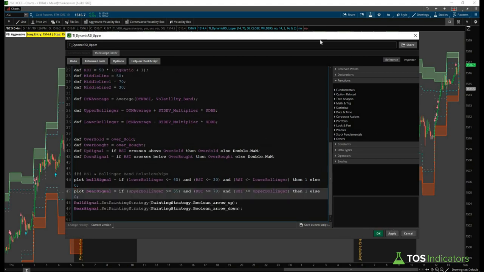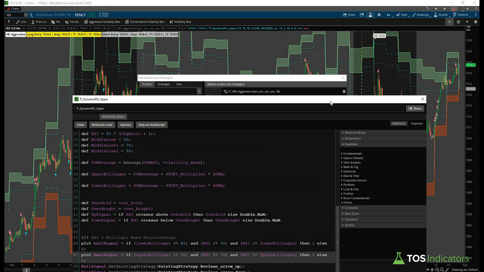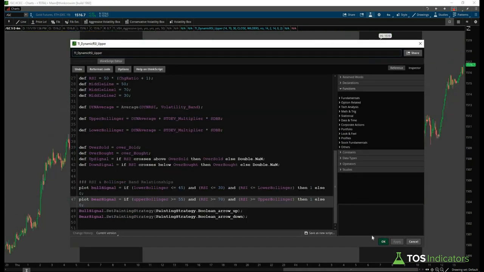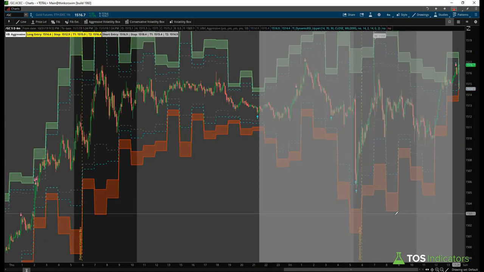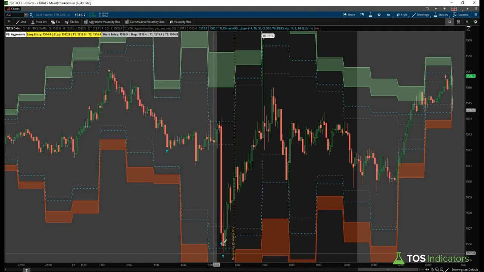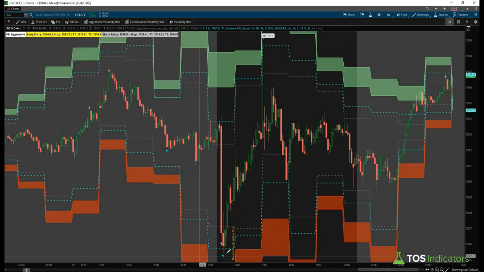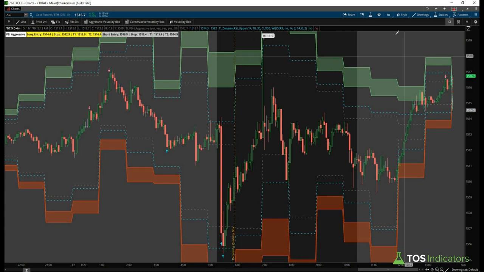then 1, else 0. Now if we just take a look at the chart once we hit apply, we can see the number of signals is drastically reduced. Whenever we do get these signals, especially when they overlap with our volatility box, they turn out to be really, really nice, strong signals, right? We see we had our first signal populate here, then we had the entry near the volatility box. This is in that first hour when we're not looking to trade gold. But all of a sudden, you might have some more confidence trying to take this trade.